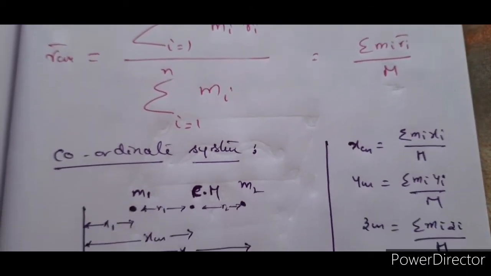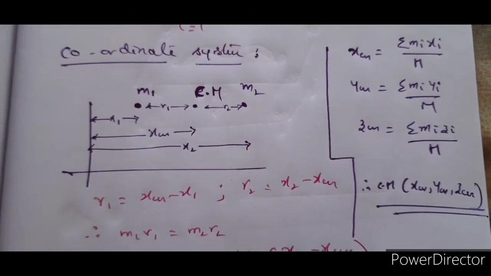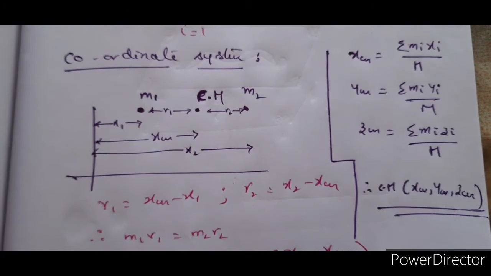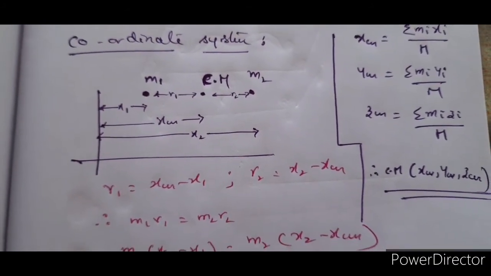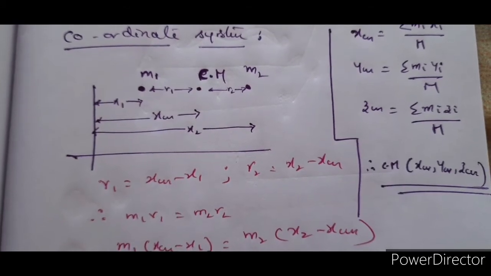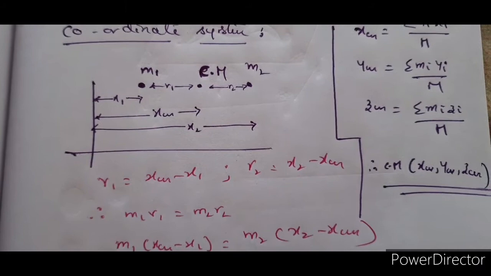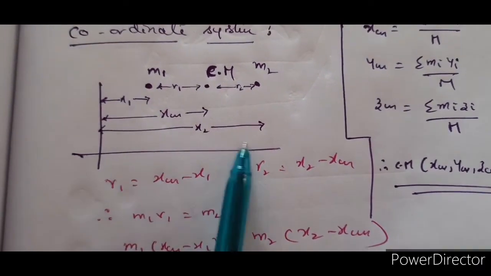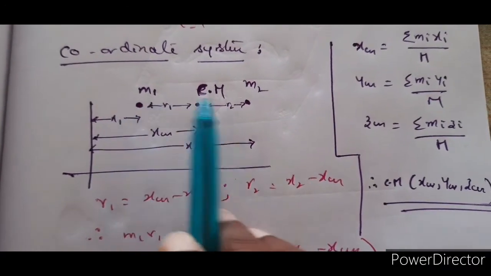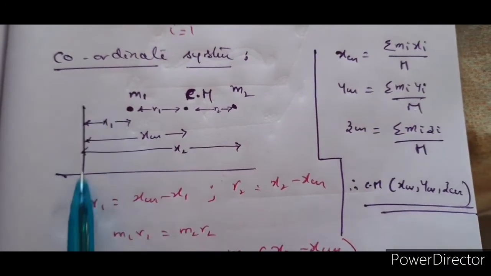Right. Now the same concept if I apply to the coordinate system. That means if we want to note down or find out the coordinates of center of mass, that means where the center of mass is located in the Cartesian coordinate system, or in space, how to find it out. So just with respect to the x-axis, let us imagine that there are two particles m1 and m2 with the distance of x1 and x2 from the y-axis.